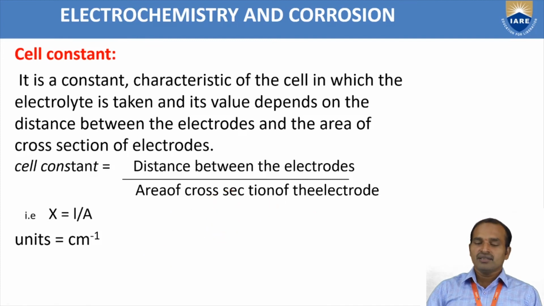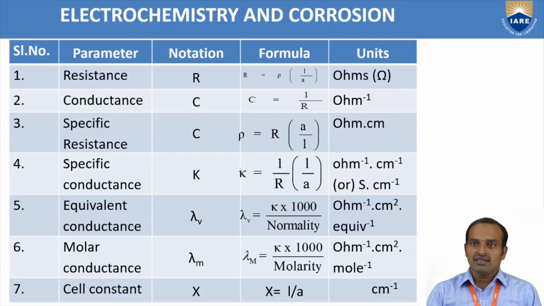In the basic concepts of electrochemistry, we mainly discussed resistance, conductance, specific resistance, equivalent conductance, molar conductance and cell constant. Before the related problems, here is a small summary.